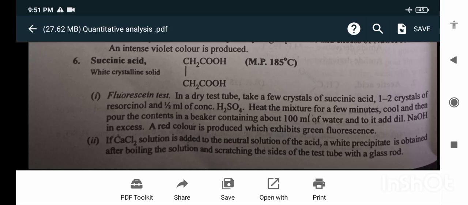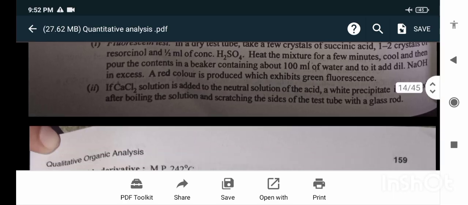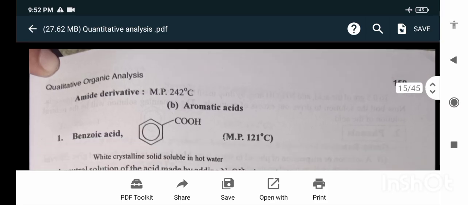Fluorescein test. In a dry test tube, take a few crystals of succinic acid, 1 to 2 crystals of resorcinol and half ml of concentrated H2SO4. Heat the mixture for a few minutes. Cool, then pour the contents into a beaker containing about 100 ml of water and add dilute NaOH in excess. A red color is produced which exhibits green fluorescence. If calcium chloride solution is added to the neutral solution of the acid, a white precipitate is obtained after boiling the solution and scratching the sides of the test tube with a glass rod.